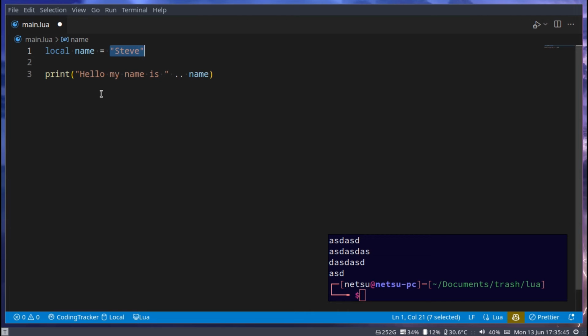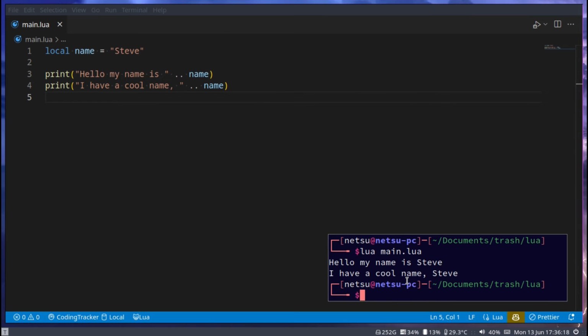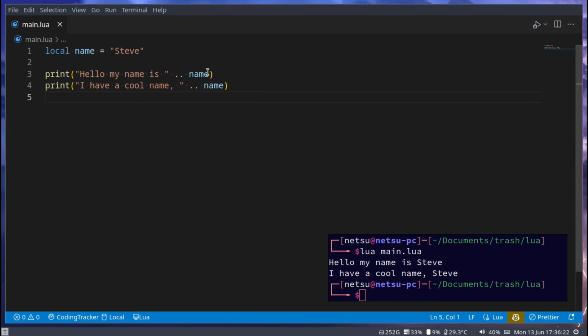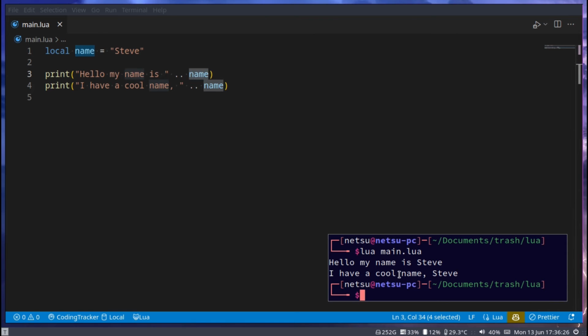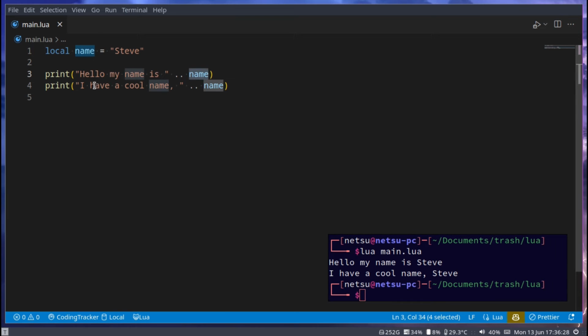So saying this is exactly the same as saying this. Let's go here. I have a cool name and then Steve. And here we have a little bit of an example. If we were to run this, we'll get hello, my name is Steve, which is here specified as name. Then here I have a cool name, comma, Steve. I have a cool name, comma, and then the name variable.